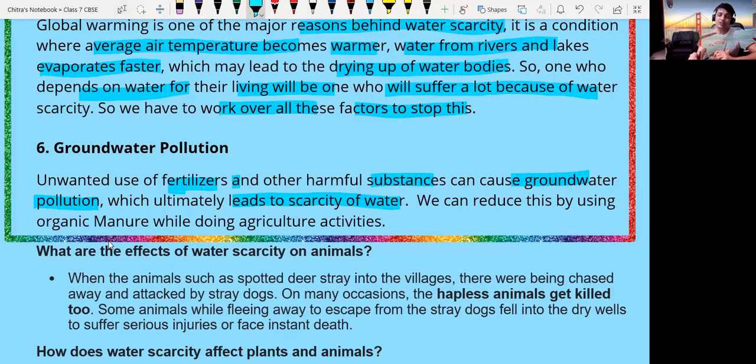We can reduce this by using organic manure while doing agricultural activities. If we use organic manure, we will not use insecticides and pesticides, because they are nothing but poison which may cause underground water pollution, as they get percolated along with the water.